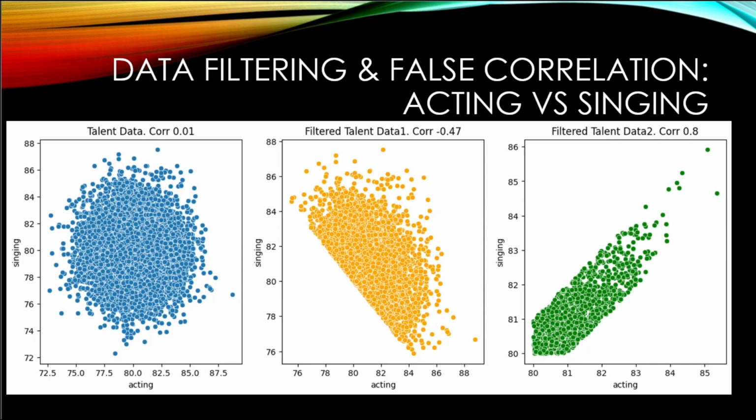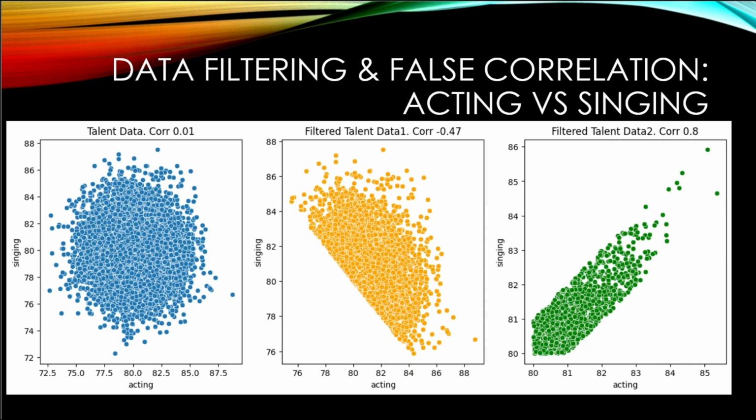Now here's where Berkson's paradox sneaks in. We apply a filter. We keep only those whose combined acting and singing scores exceed 160. Sounds fair, right? We want only the elite performers. Now look what happens when we apply this filter, that is, acting plus singing should be more than 160. Suddenly a negative correlation appears, which means a good actor is a poor singer and a good singer is a poor actor. This is Berkson's paradox in action. Selection bias has created a relationship that is not real.